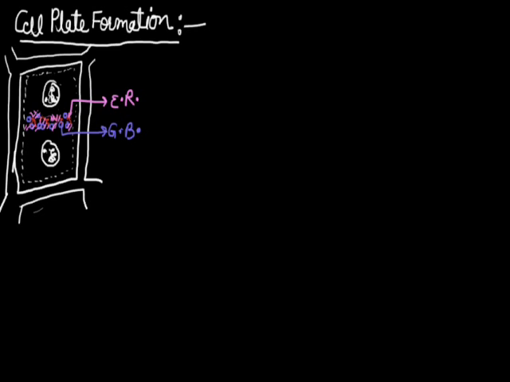As you know, plant Golgi bodies are called dictyosomes, while the third structure, this red structure, is microtubules. All these three structures arrange and form a network-like structure. These three structures are commonly known as phragmoplast.